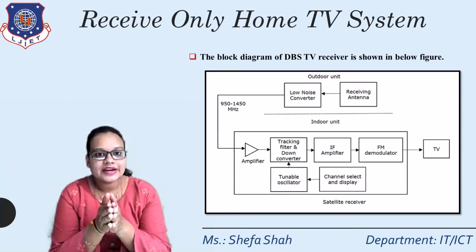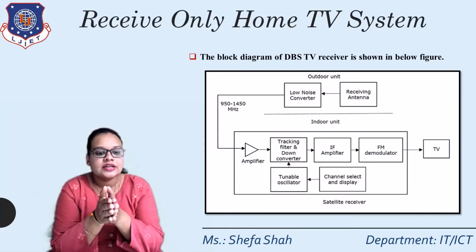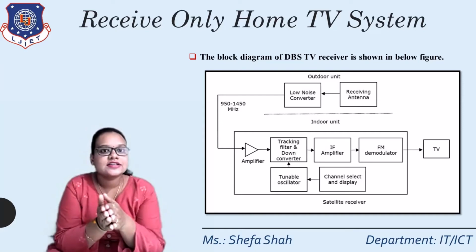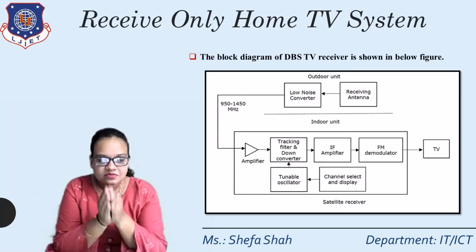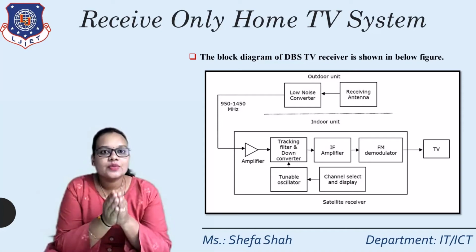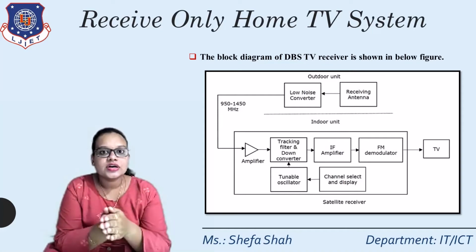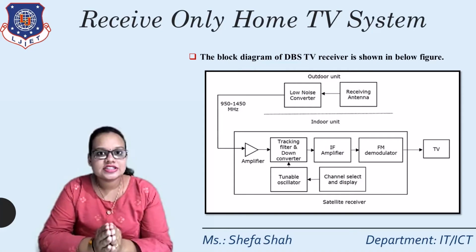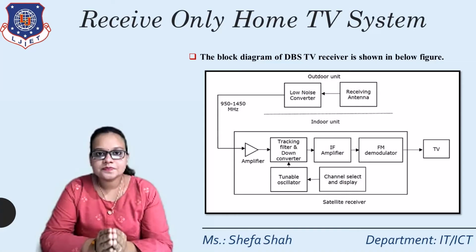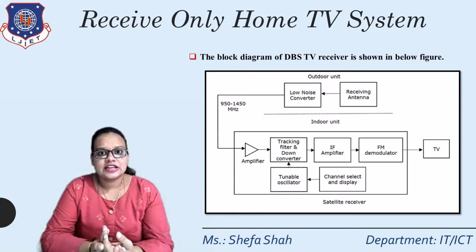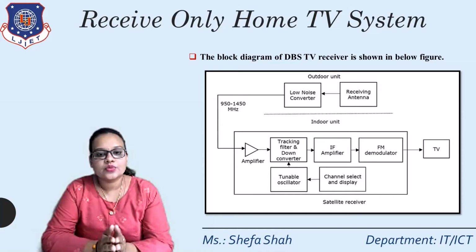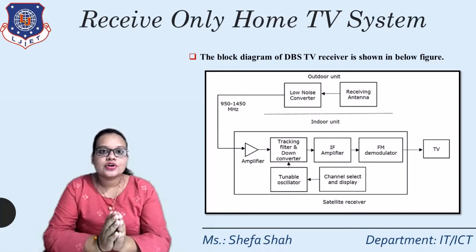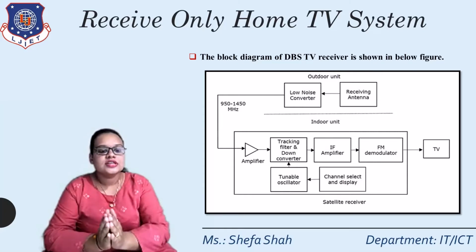After the tracking filter and down converter, the next block is the IF, the intermediate amplifier. The intermediate amplifier will convert this signal into an intermediate frequency. Why do we need to convert to this intermediate frequency? To avoid noise or adjacent channel interference, right? We need to convert the signal into an IF frequency. Then, with the tunable oscillations, it is converted.